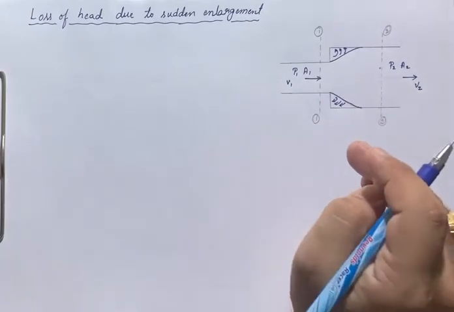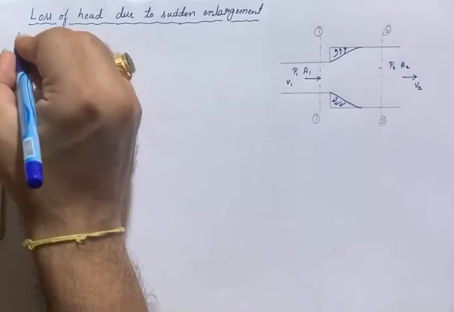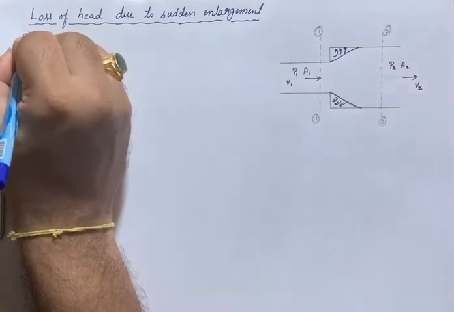Now I will consider one more term, P dash.